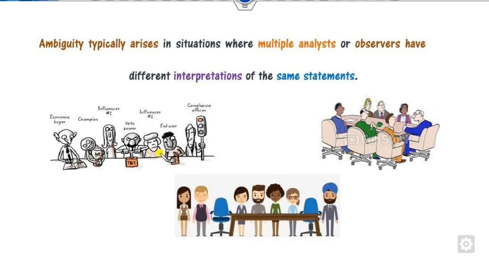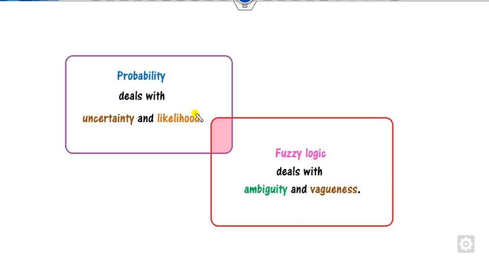Another example is like here. If there are differences, they have different influences, different candidates, and multiple experts. So again, definitely they have different judgments. We can deal with that. Fuzzy logic deals with ambiguity as well as vagueness. So that's the difference between vagueness and ambiguity.